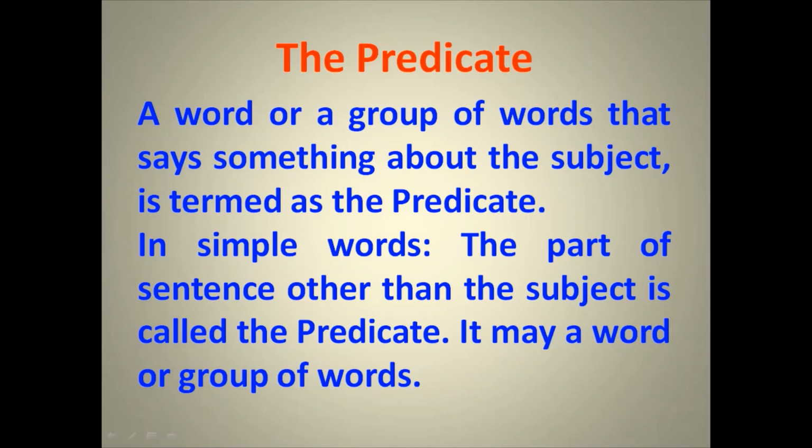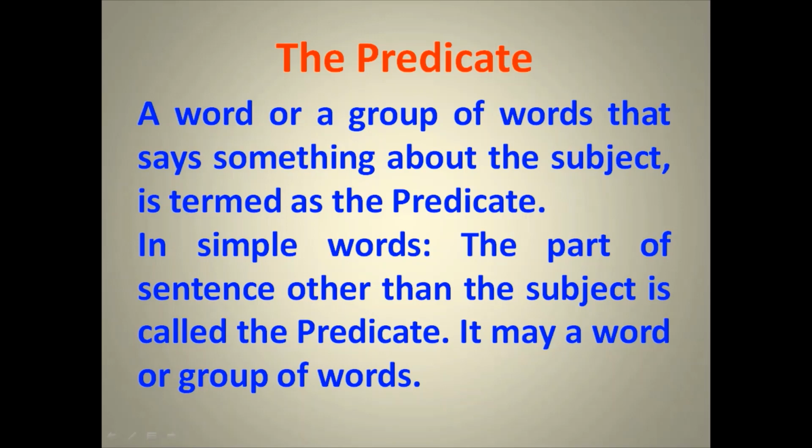A word or a group of words that says something about the subject is termed as the predicate. In very simple words, the rest part except subject comes under the predicate. In simple words, the part of a sentence other than the subject is called the predicate. It may be a word or group of words. Like subject, it also may be a word or group of words.